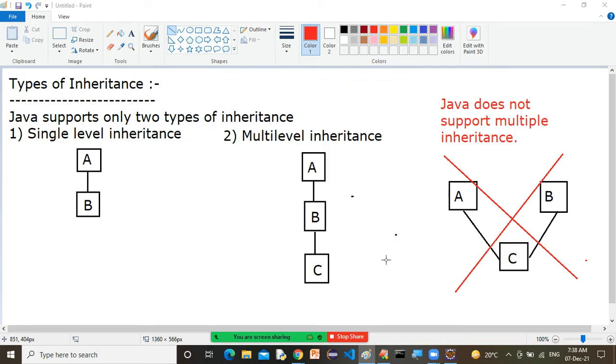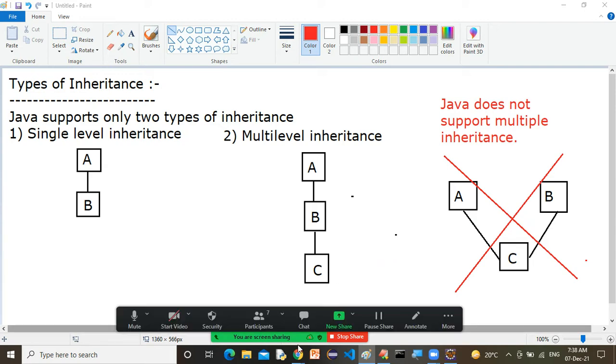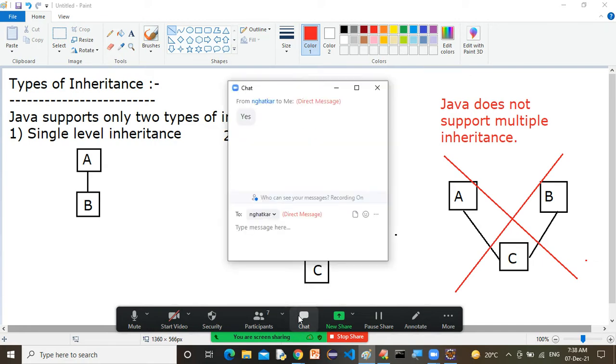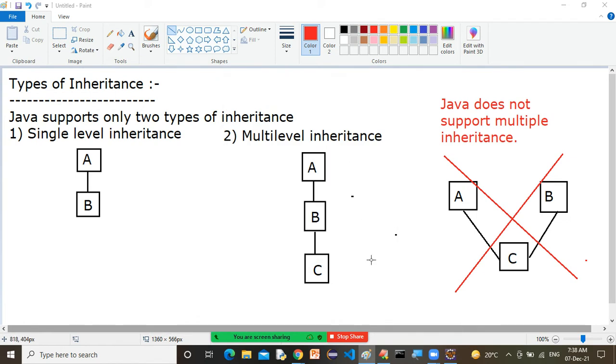Single level inheritance and multi-level inheritance. I hope it's clear. Is it okay, all of you? Please write in the chat window so I can enter the programming part. Fine. Now let's see.